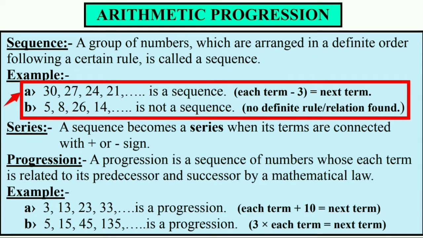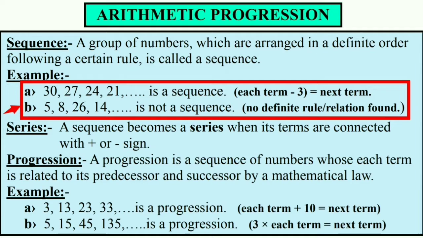The first example is 30, 27, 24, 21, and so on. It is a sequence because the numbers are arranged in proper order in which each number is 3 more than the previous one.